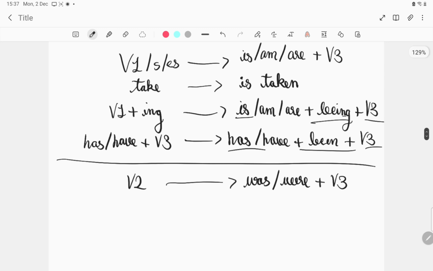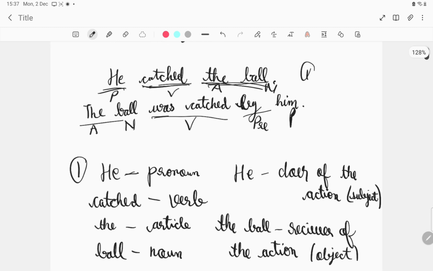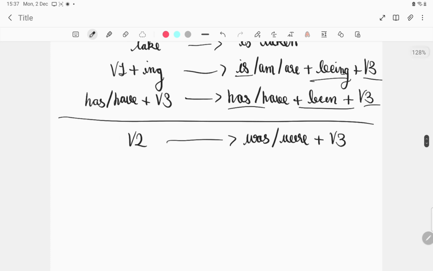Now if you notice the pattern, our first was he caught the ball. So caught was in past simple. So the ball was caught by him. So they took the food, the food was taken by them. Okay. In past continuous what happens is was or were plus being plus the verb's third form.